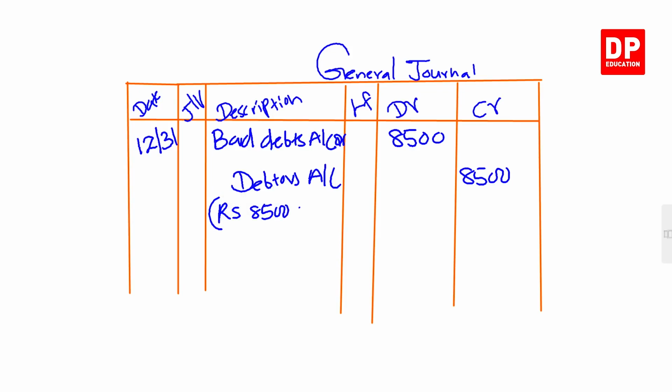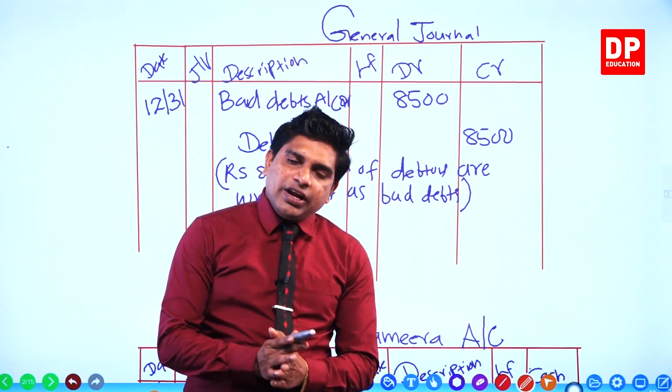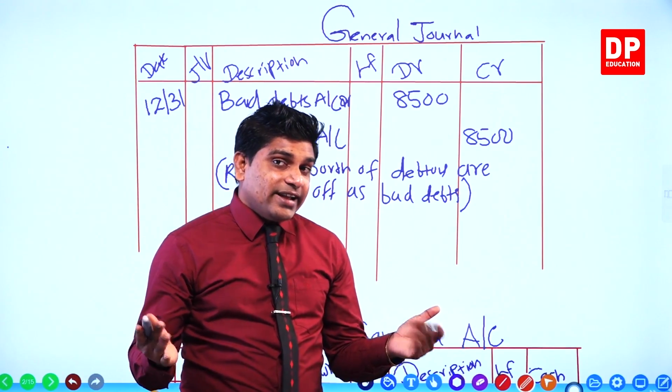8,500 worth of debtors are written off as bad debts.